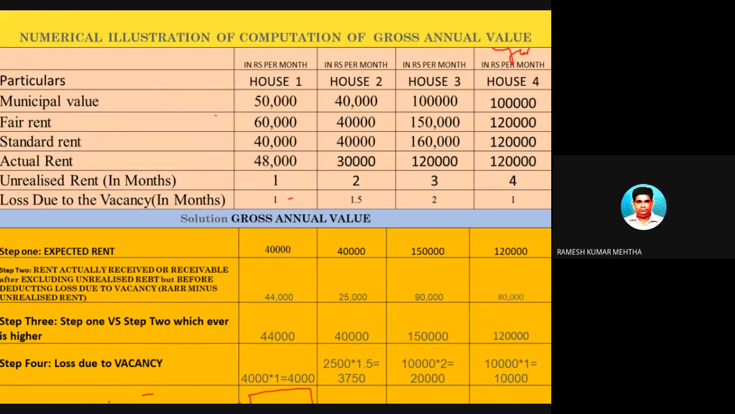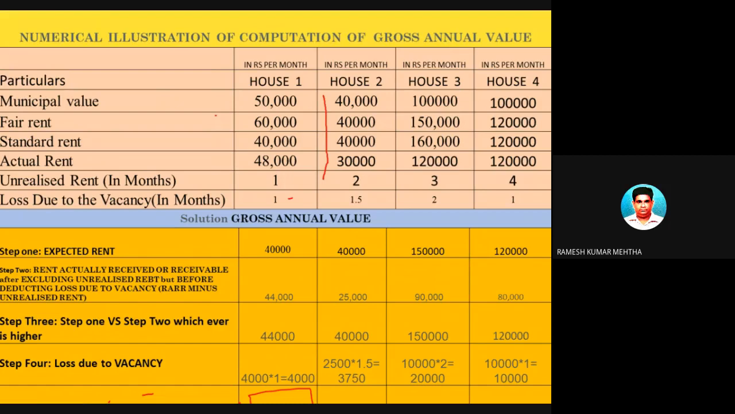If you have not understood, don't worry. I am going to do another 2-3 problems and then we will end up the class. Okay, second problem. House number 2. This particular details you have to find out income from house property.